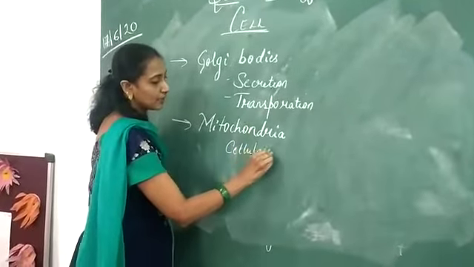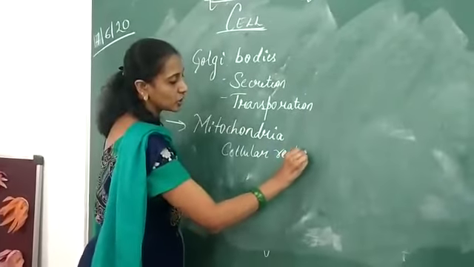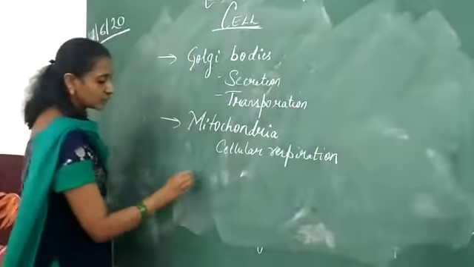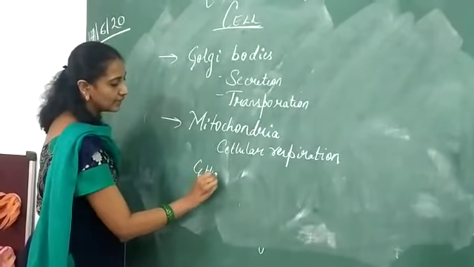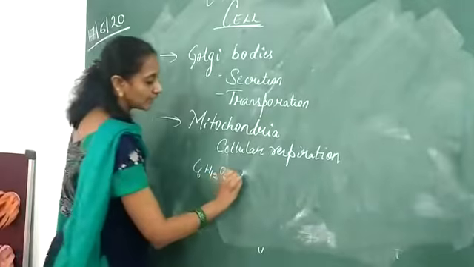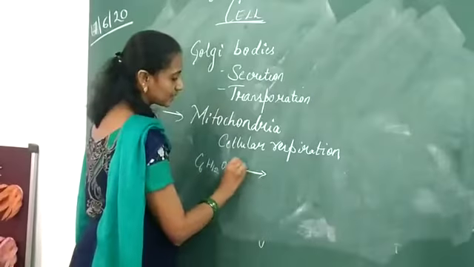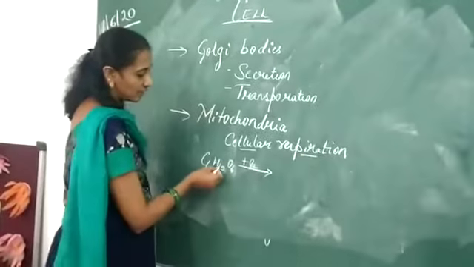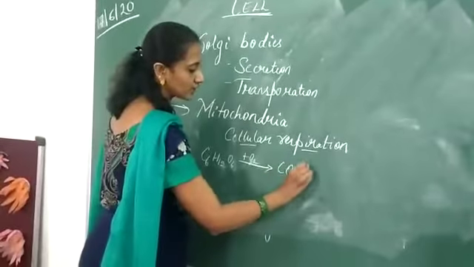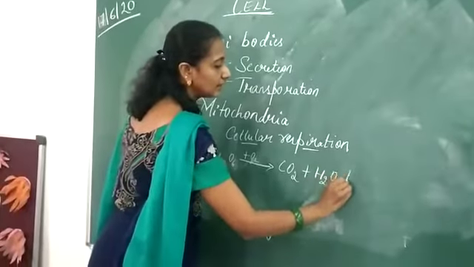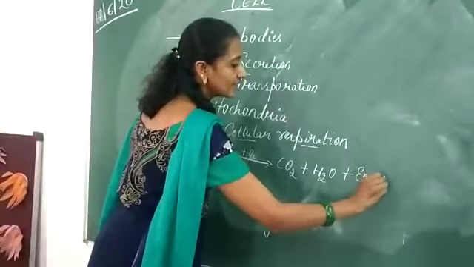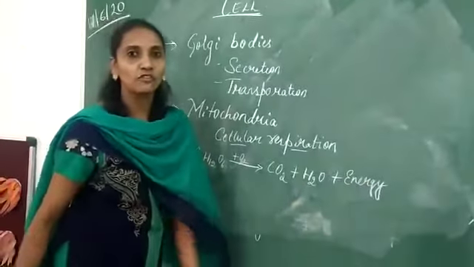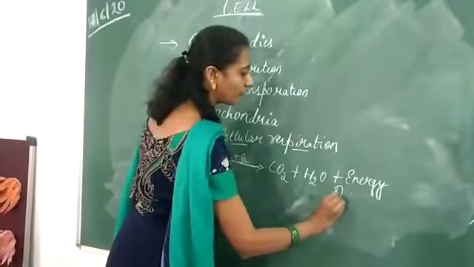What is cellular respiration? It is also known as the oxidation of food, that is, whatever food we eat. I'll just write down the simple formula: the sugar, when it is broken down in the presence of oxygen, that is nothing but cellular respiration. In the presence of oxygen, the food gets broken down into carbon dioxide plus water with the release of energy. Some amount of this energy will be utilized by our body, whereas some amount of it will be stored in the form of ATP.